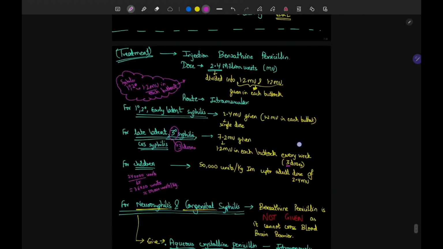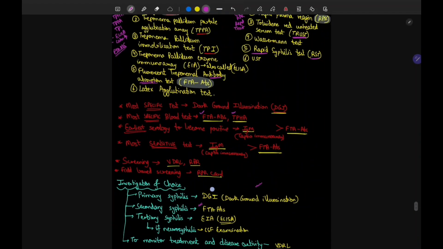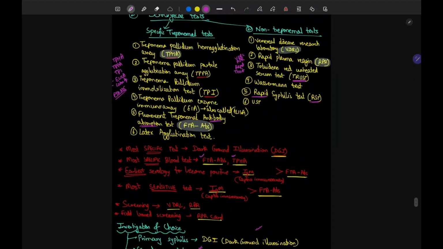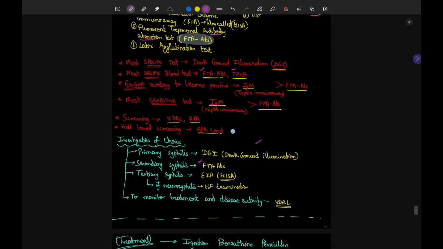Alright. And for secondary syphilis, what are you going to do? For secondary syphilis, you will do FTA-ABS. See, this FTA-ABS has come a lot of times. So remember this FTA-ABS. For secondary syphilis, FTA-ABS.